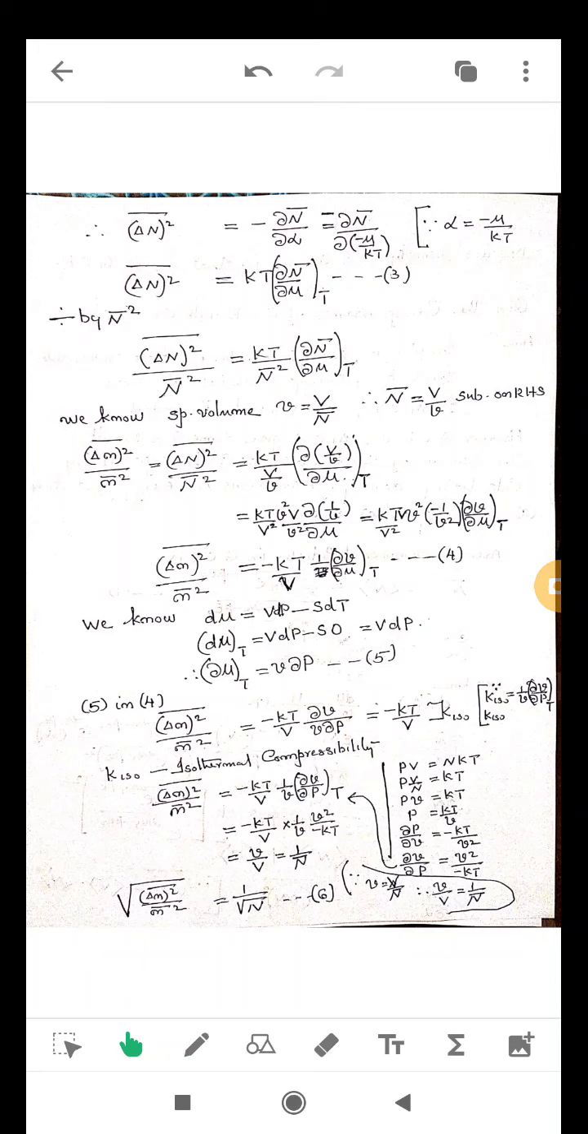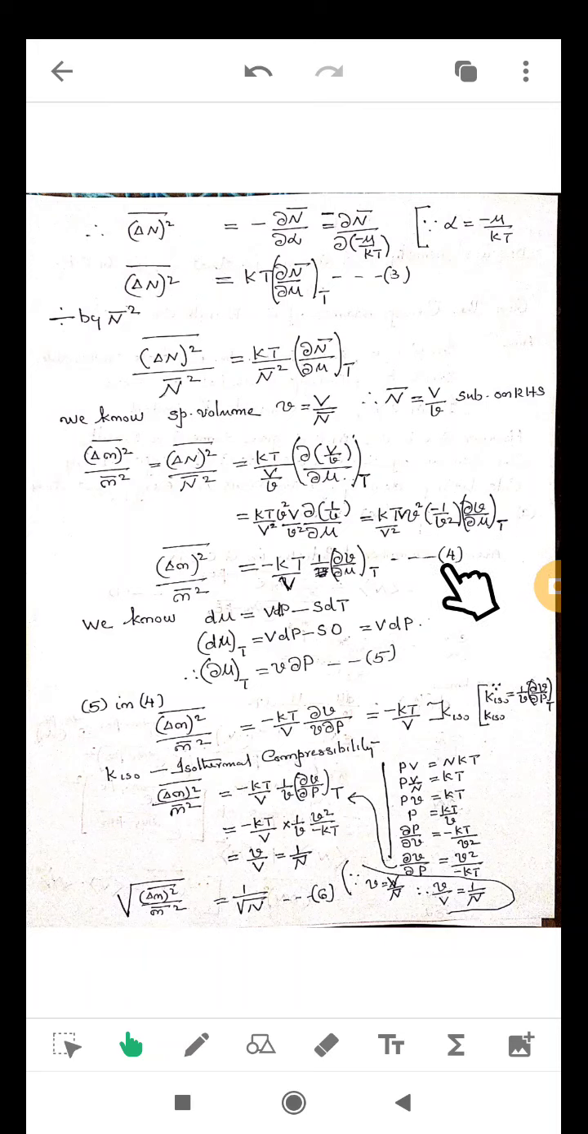Then delta n bar square by n bar square equals, cancelling V square and one V, so capital V and one V in the denominator cancelled, the remaining term is V in the denominator. V divided by v square by v, v square cancelled. Then the remaining term is v square, this v square cancelled. Remaining term: minus kT by v into dou v by dou mu at constant T.